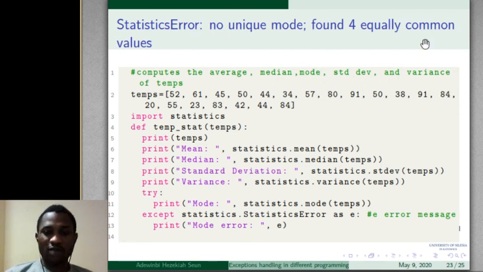Which means that there are 4 modes there. So this is the normal program when I take away try, except, and print. But now, because I know that this will definitely raise an exception, I said try this mode. If it is possible, then print the answer. If it is not possible, then print this error.